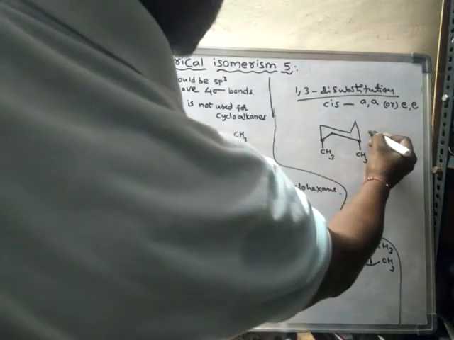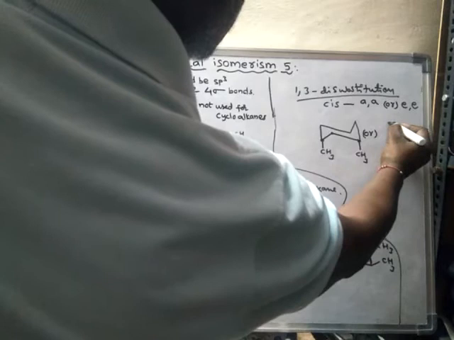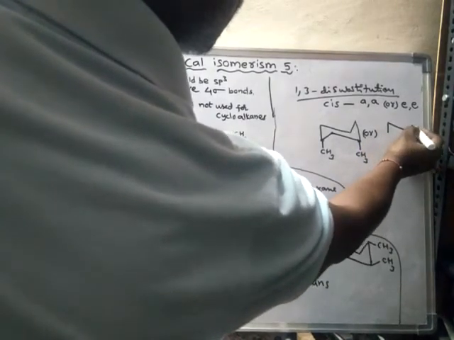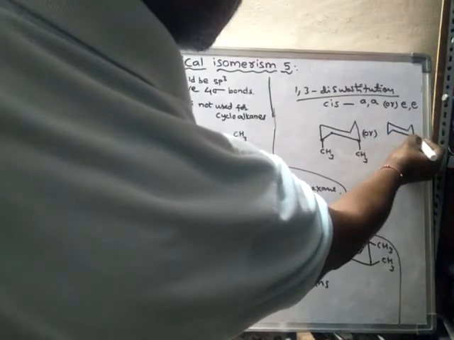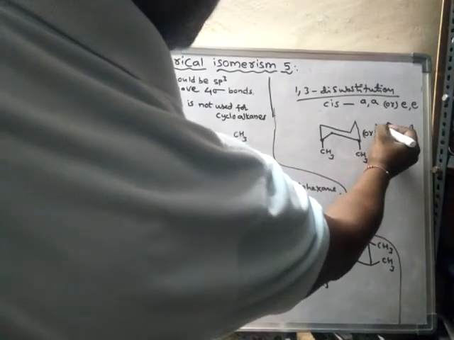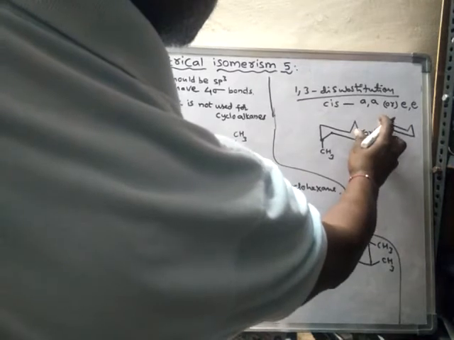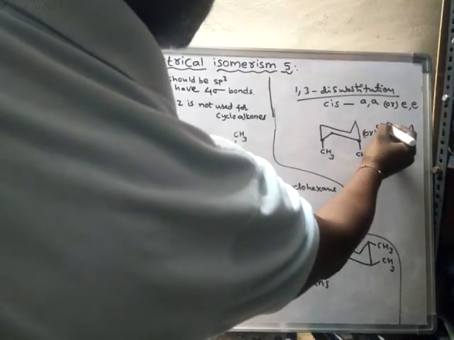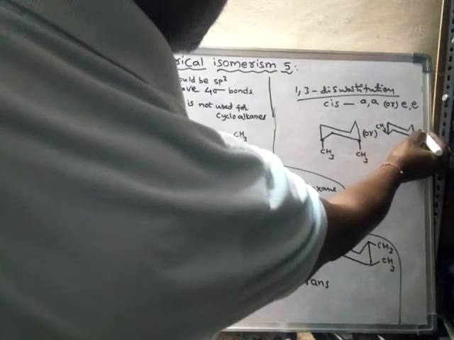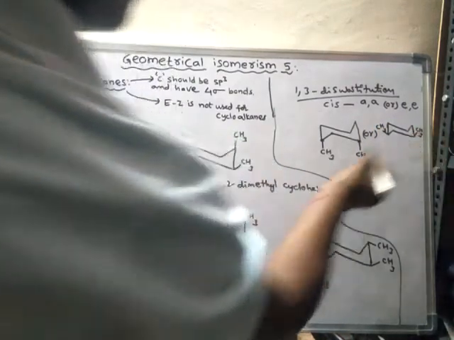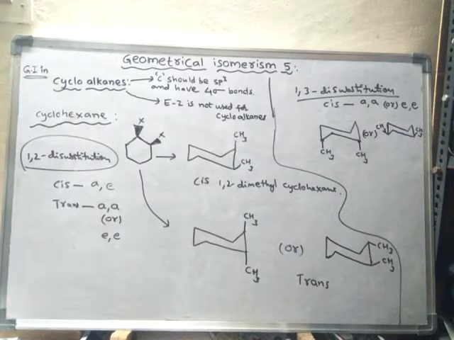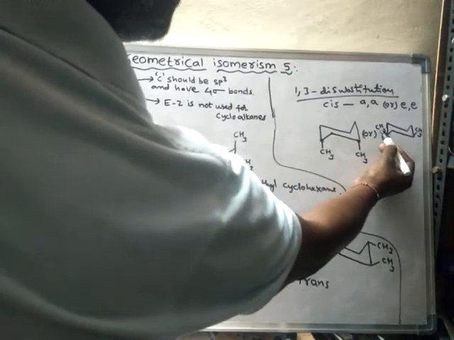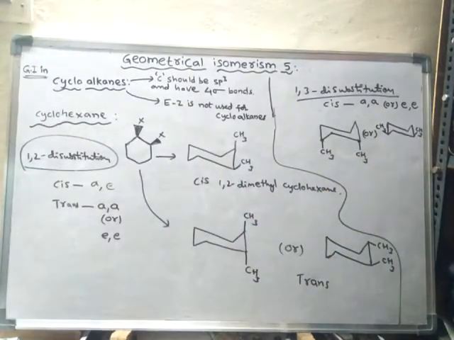Or else, if both of them are on equatorial position, here it will be like this, CH3, and here also CH3. If both of them are on equatorial position, then also it is said to be cis form.